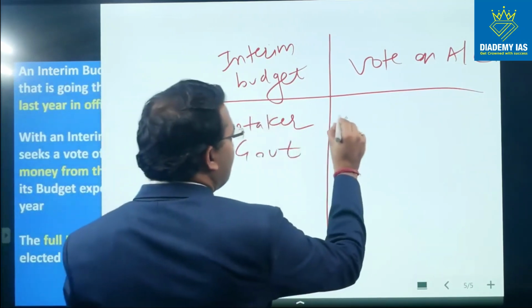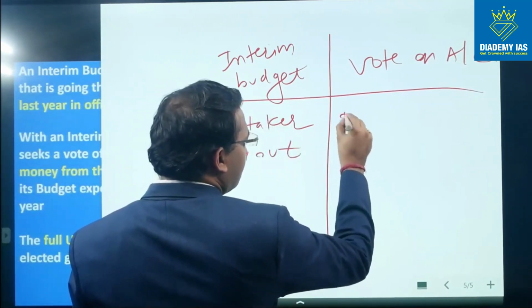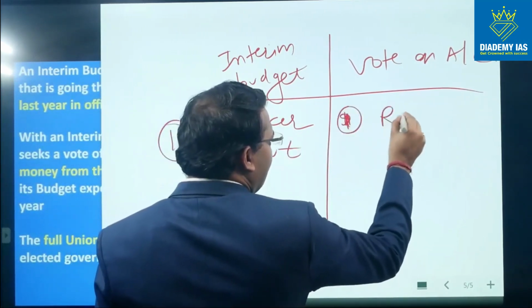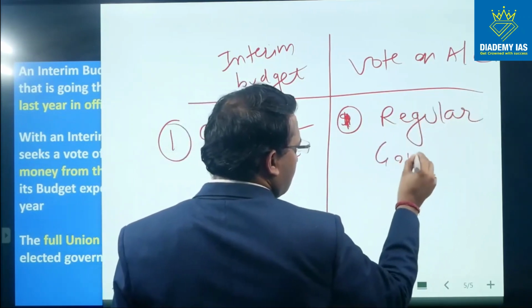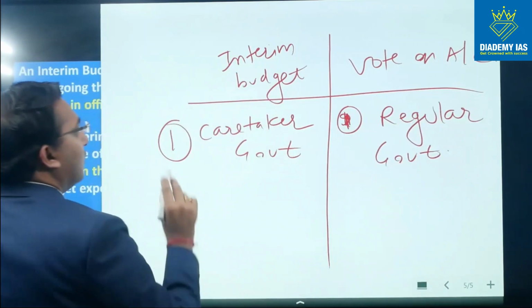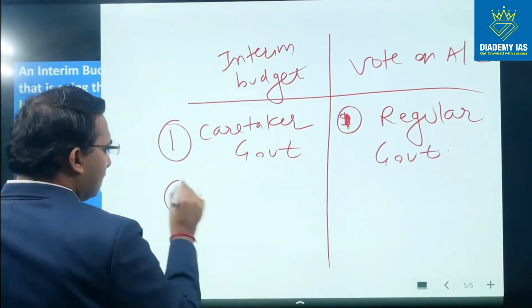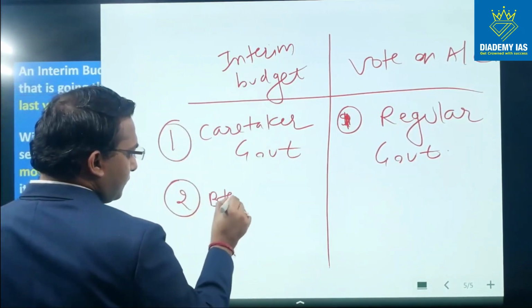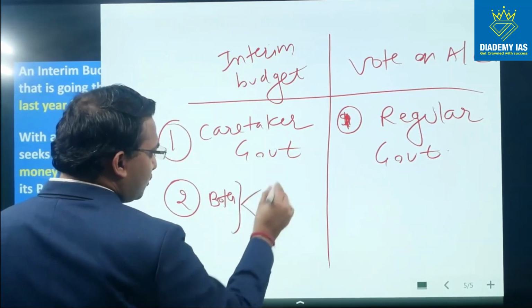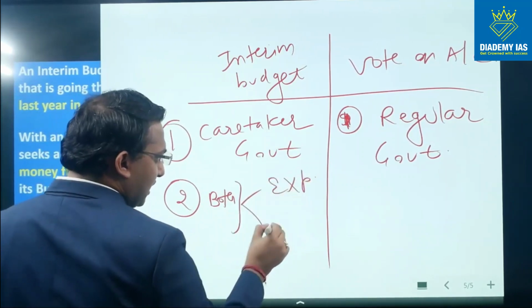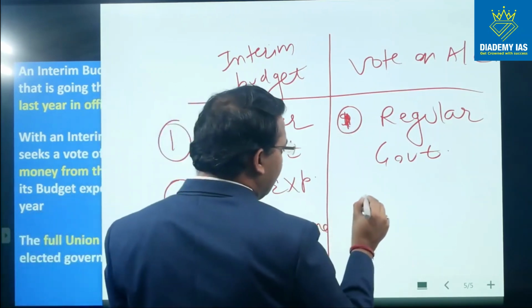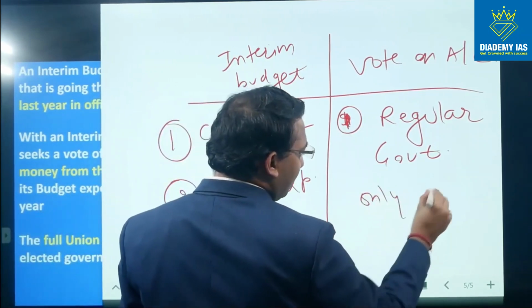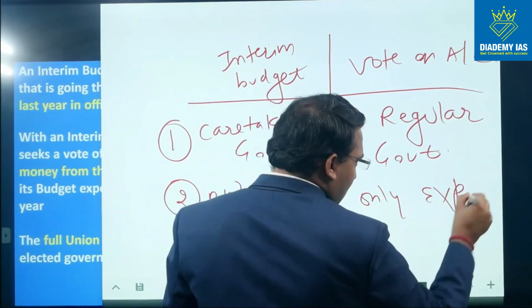Vote on account is given by the regular government. Interim budget deals with both expenditure and income. Vote on account deals with only expenditure, right?